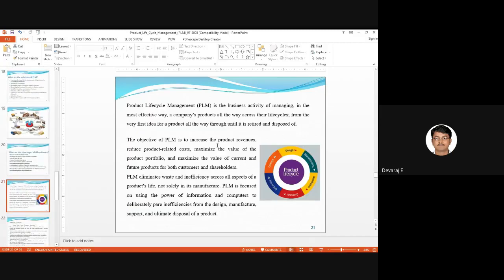Okay, now you can see PLM. I think you can see this sketch, right, on the right-hand side? Yes, sir. So what is the meaning of this sketch? Can anyone tell me?